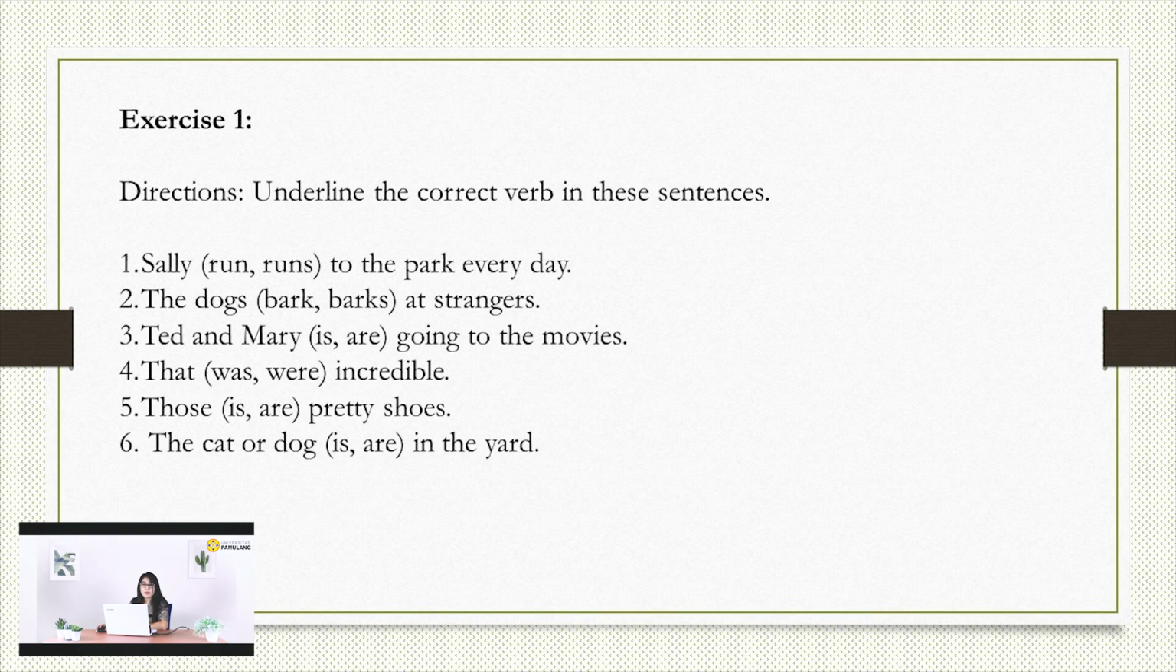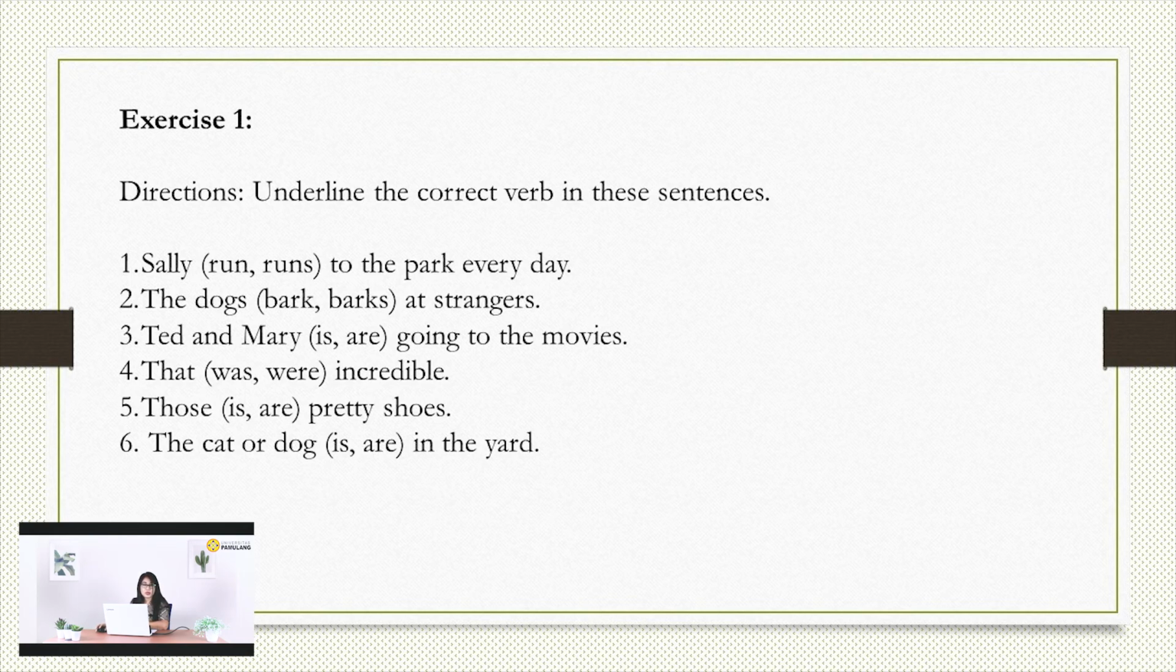Next, Ted and Mary is or are going to the movies. So Ted and Mary is a plural subject. When we substitute them with a pronoun, Ted and Mary become they. So they are going to the movies. The right answer is are. Next, that is singular, so that is followed by was. That was incredible. Next, those is plural, so those is followed by are.